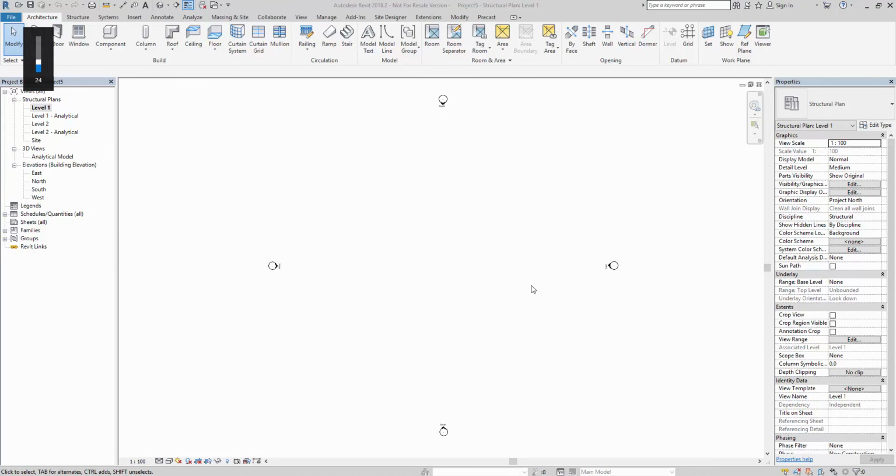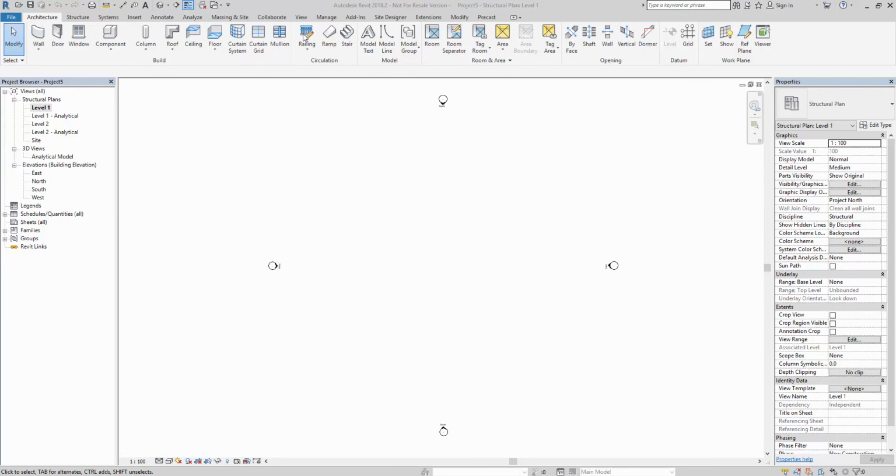Hi guys, welcome to this tutorial on how to work with Revit Structure. So today I'm going to model up a steel portal frame building. This is part one. I will be doing subsequent parts to take it on into the fabrication and general arrangement stage, but today I'm just going to focus on the modeling.